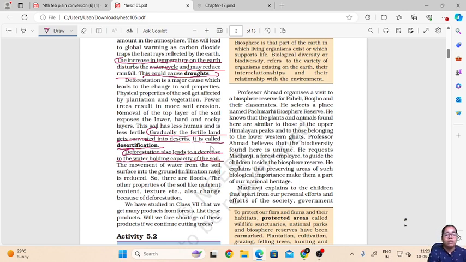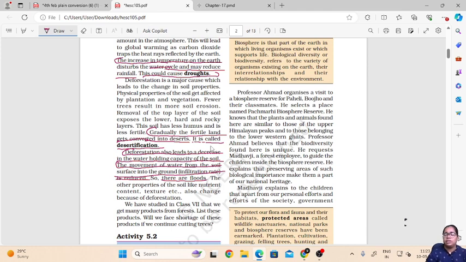Then the movement of water from the soil and the surface also reduces. So if there is no water, the groundwater level will also not rise. If the soil is not able to hold water or filter water, then the water which comes from the rain will remain on the surface of the land only, and it will not get into the groundwater table, and this will cause floods.